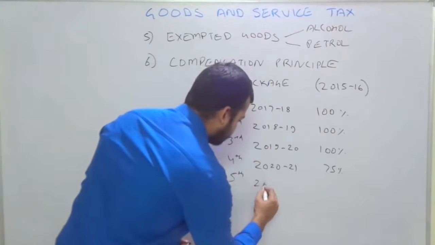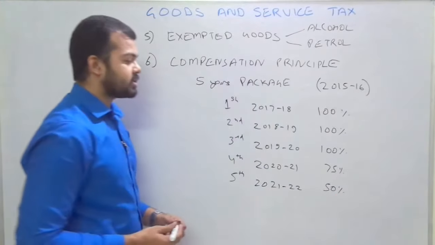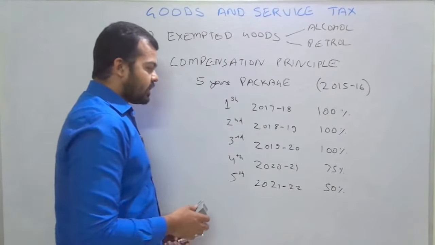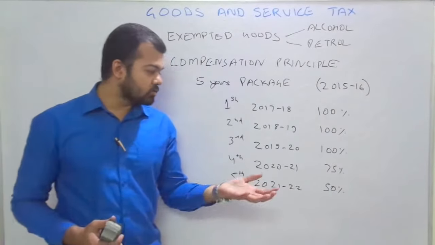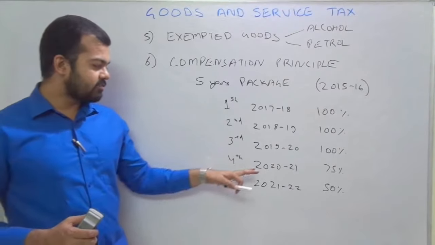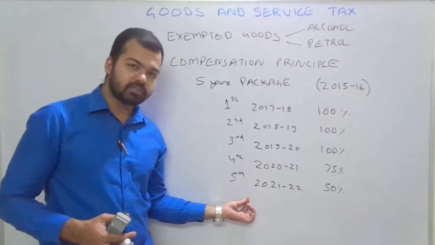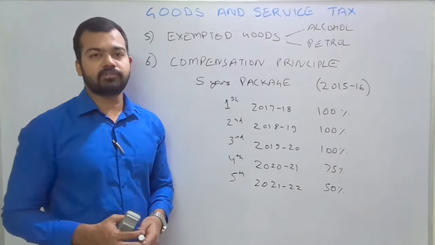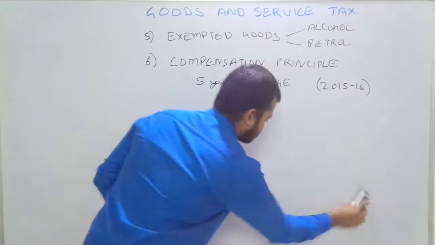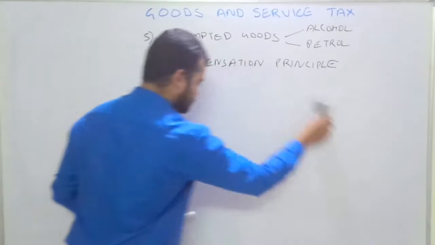And in the last year, the fifth year, the union government will provide 50% of the loss of revenue. These are the simple things. After that, if some amount is left after the fifth year, it will be divided 50-50 between the center and the states. So the 5-year package, the compensation principle, that's done.